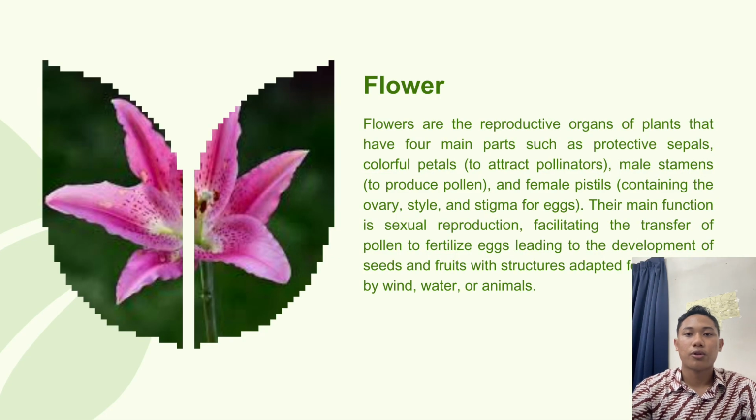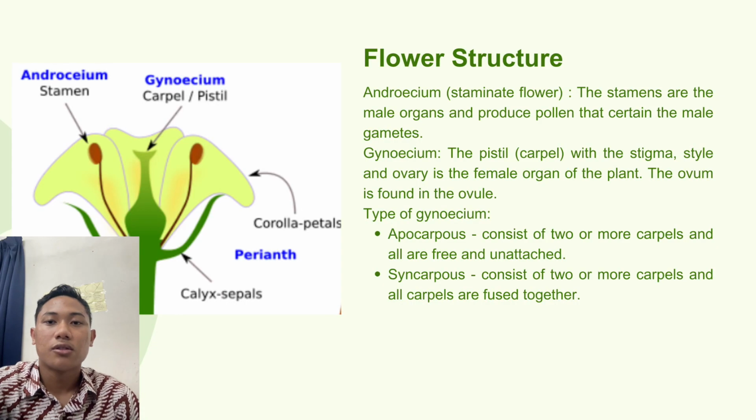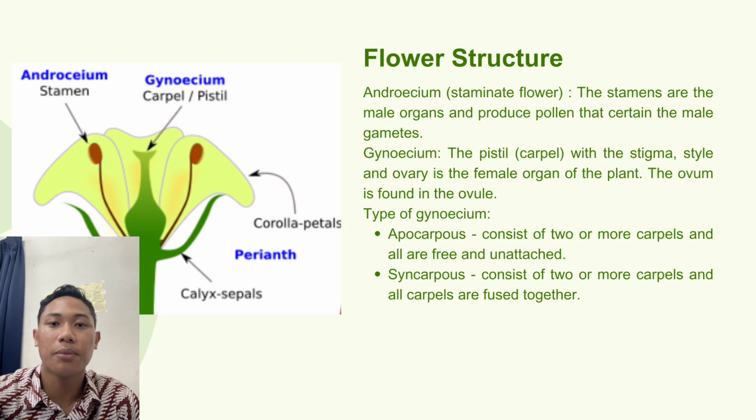Flowers are the reproductive organs of plants. They are responsible for sexual reproduction and seed formation. Flowers are adapted for pollination by wind, water, or animals. The androecium is the male part of the flower and produces pollen. The gynoecium is the female part and contains the ovules.